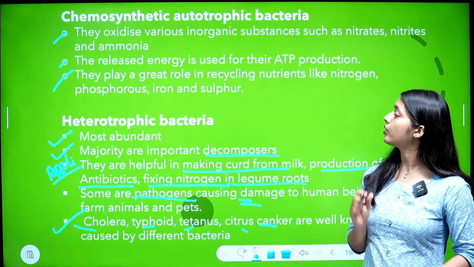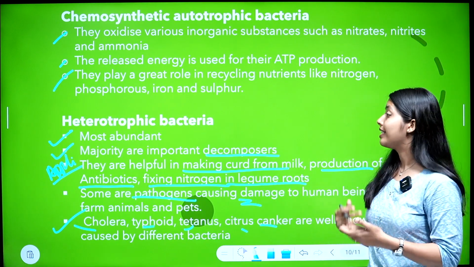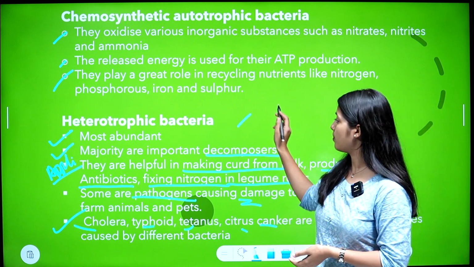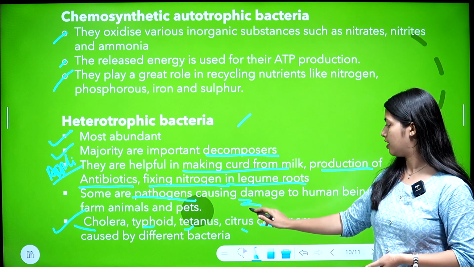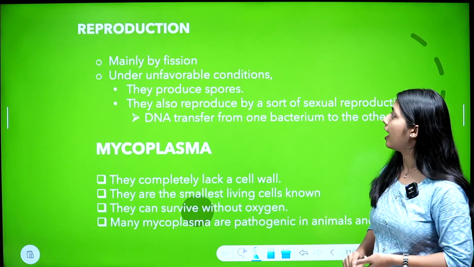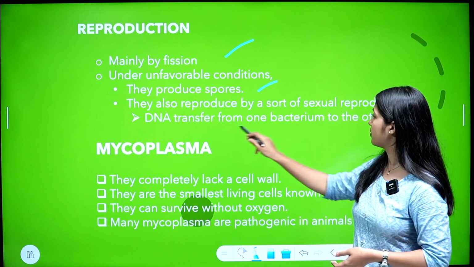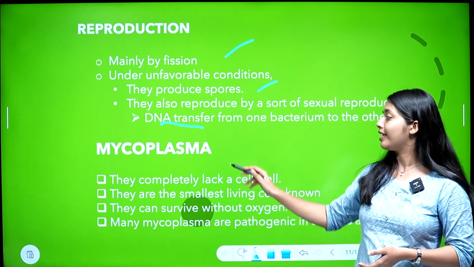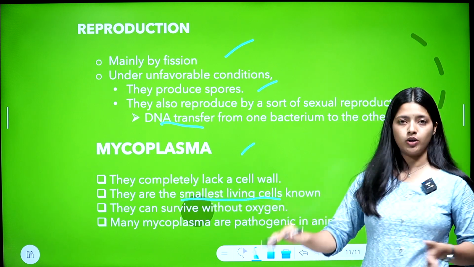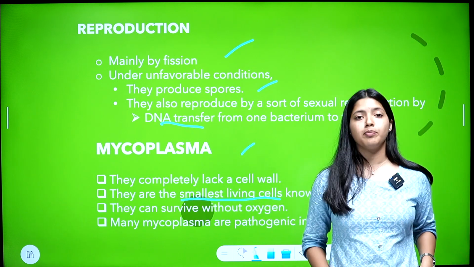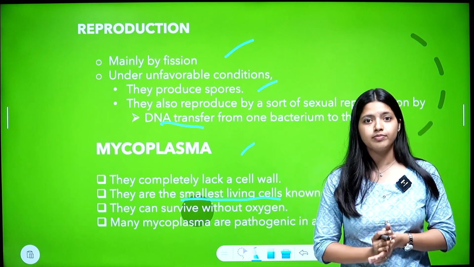And then chemoautotrophic bacteria. What are they? They can produce energy by chemical reaction. Then heterotrophic bacteria, most abundant, decomposers, some application points, then these diseases, and last their reproduction, which is done by fission, spores, and DNA transfer also. Then mycoplasma, the smallest living cell ever known. Is that clear?